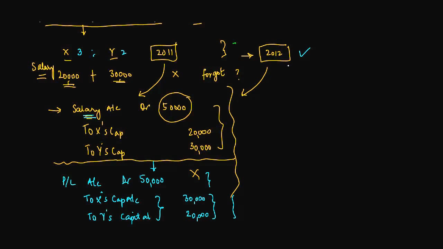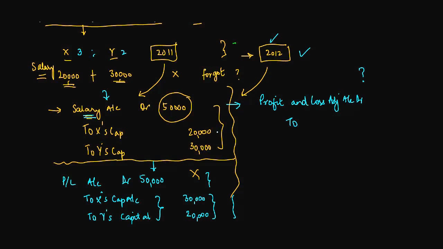Right? Now what is the error I did? I did not debit the salary account. So should I debit the salary account this year? The answer is no. Why? Because if I book it as salary, it will go into my profit and loss account of 2012 as an expense. So instead of debiting this, I debit profit and loss adjustment account debit to what? We'll need to see this. Why?